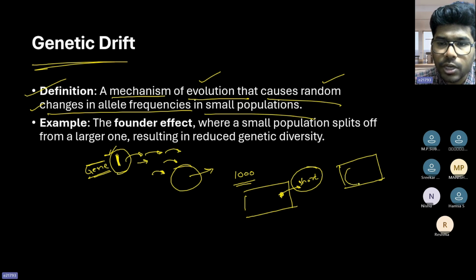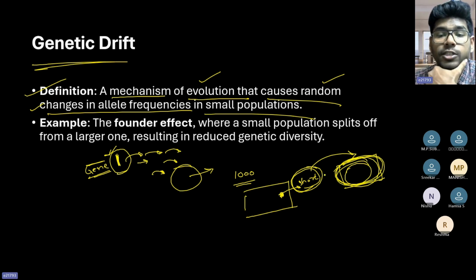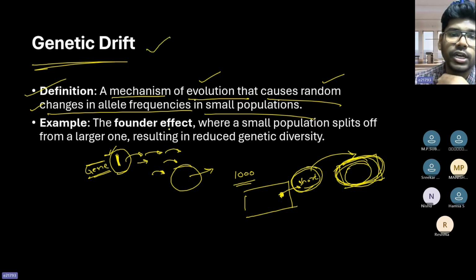And that small population began growing, right? And because of this, all the genes which are responsible for this particular character will move, and this becomes a different species. There is a chance that this becomes a different species altogether, right? So that is what we call genetic drift.